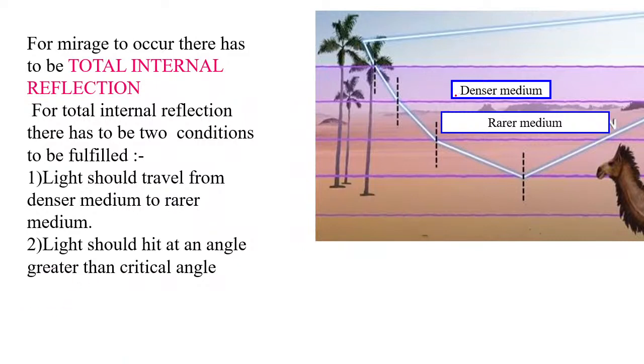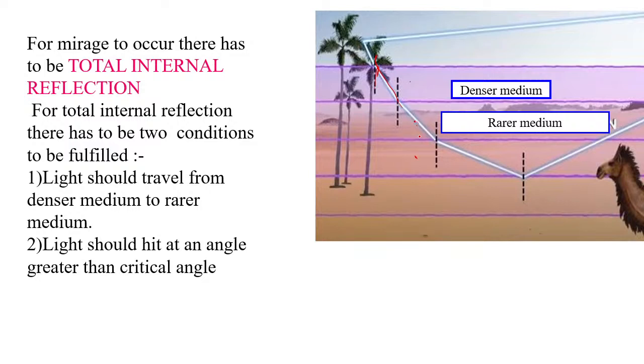The first layer is the denser layer. As the light is going from the denser medium to the rarer medium, children, how have we studied the behavior of light when it travels from the denser medium to the rarer medium? It will be bending away from the normal. This black dotted line you see over here is the normal. It moves away from the normal. Got it? So at each layer, the light is bending. See, this is denser, this is rarer. Again, compared to this layer, this will be denser. So every time you will see that the light is bending.